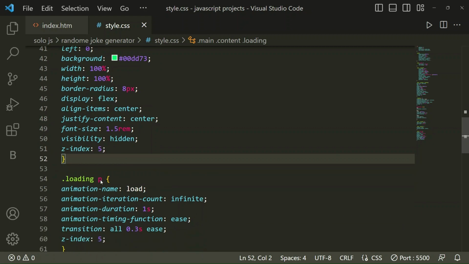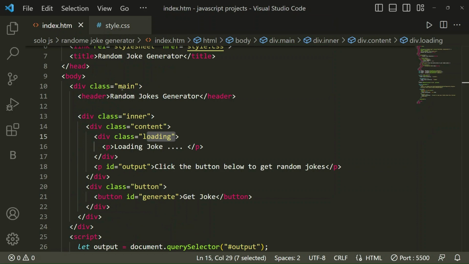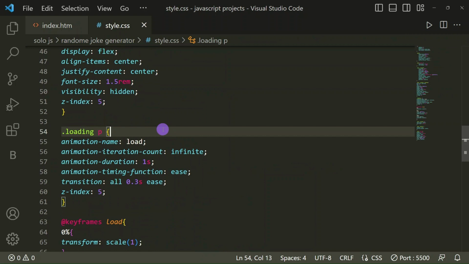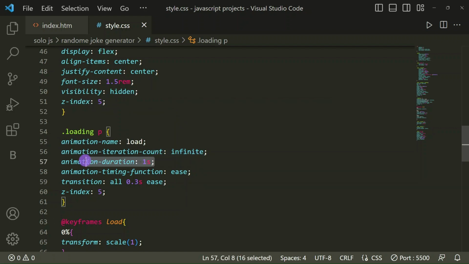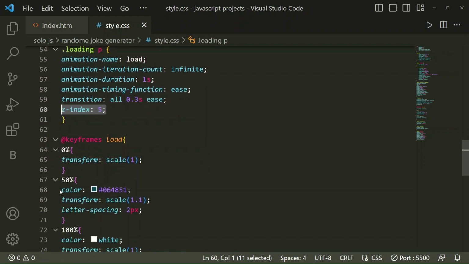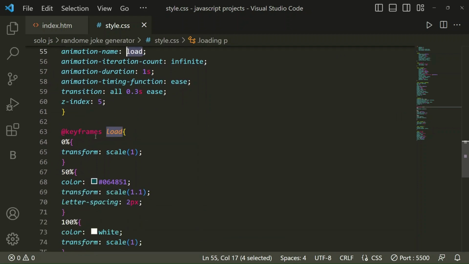So now for the paragraph. Here I have taken the paragraph loading joke. For that I have taken animation name load, animation iteration count infinite, and animation duration 1 second. The animation timing function is transition all 0.3 second ease, and z-index 5. So now we are going to animate with this name load.